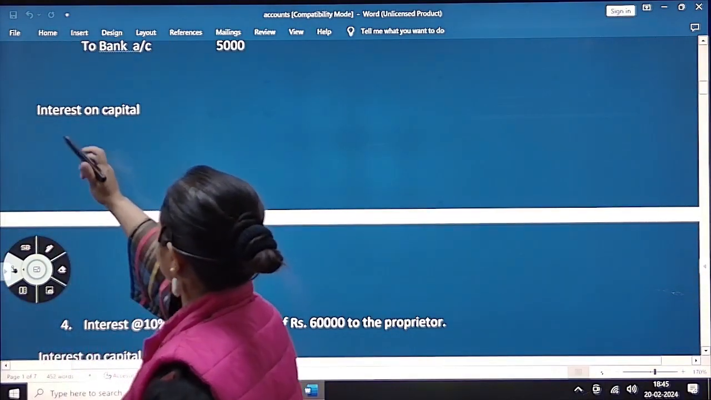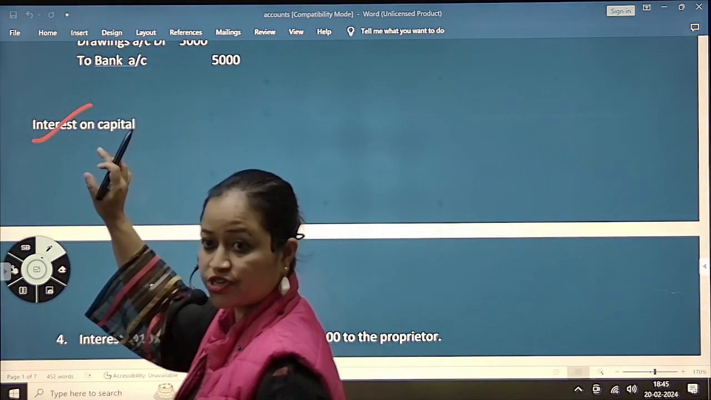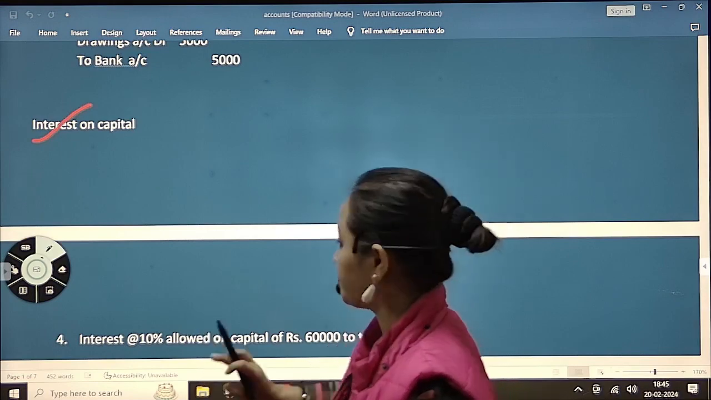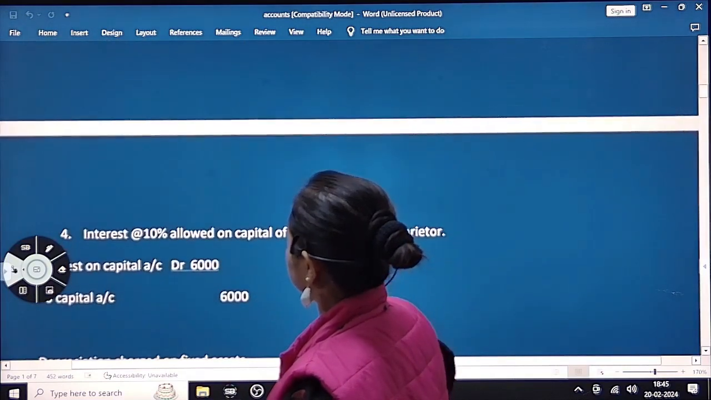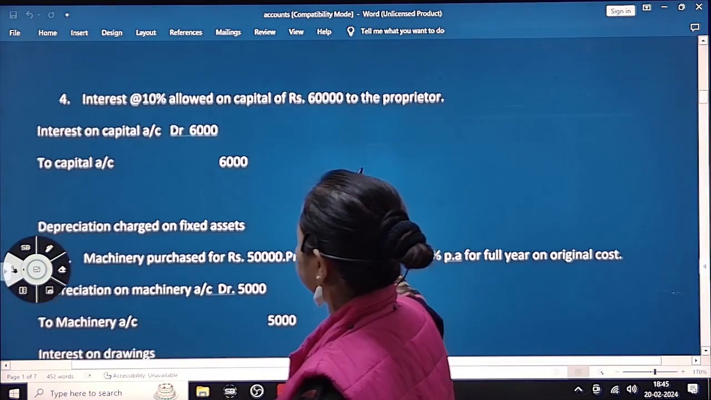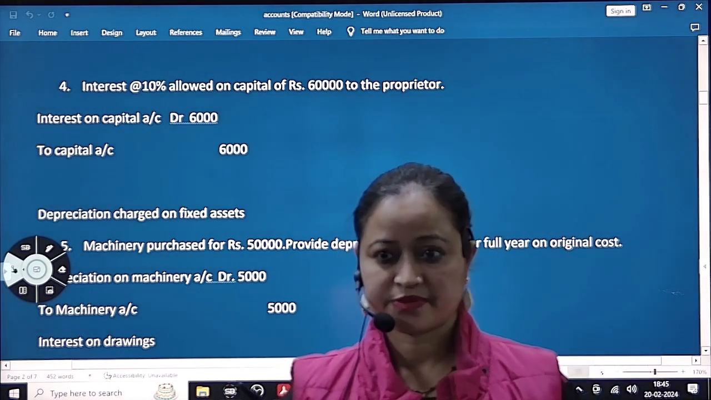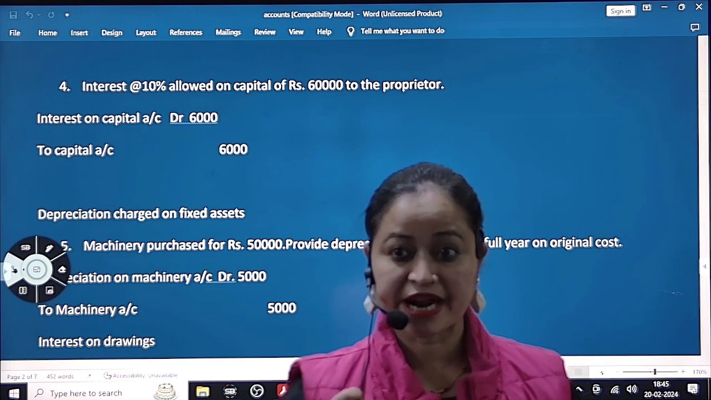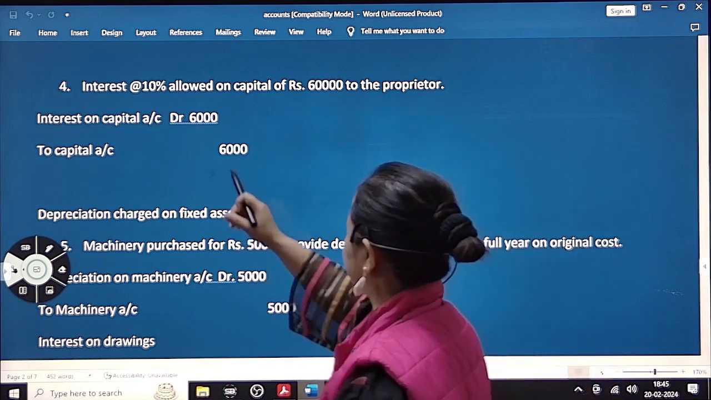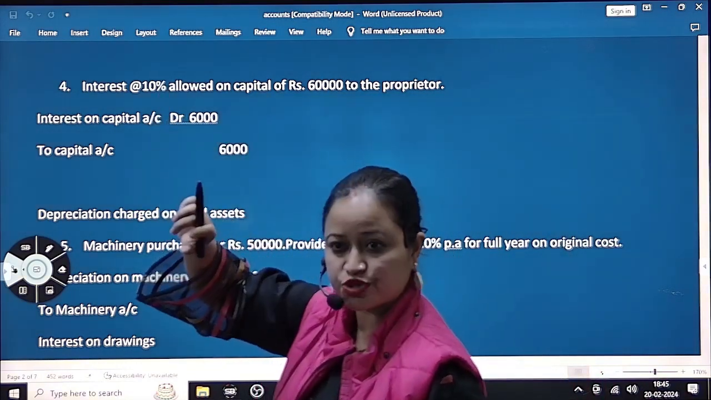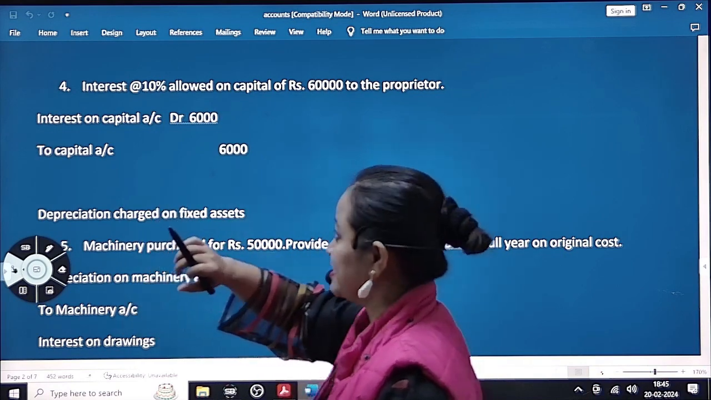So now we'll move on to interest on capital. Whenever the proprietor is investing money into the business, what is capital? The amount of money that the proprietor is investing. So on capital, interest is provided to the proprietor. So interest has to be given.